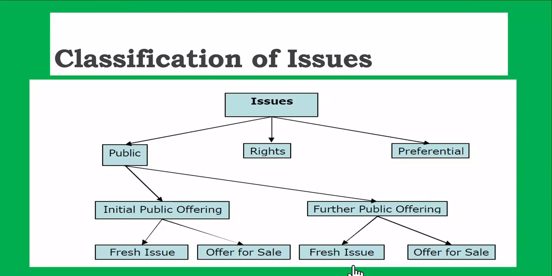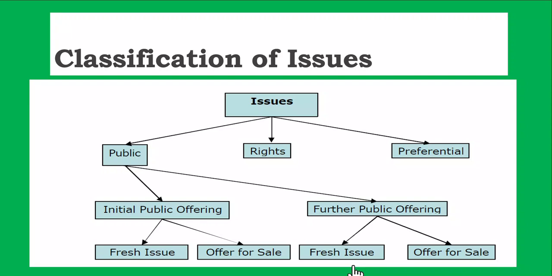So classification of issues. Now, a company can issue shares to the public, or it can give them to its existing shareholders, which is called the rights issue, or it can issue shares to certain people. Instead of issuing to the entire public, it can even offer shares to a few selected individuals. That's called the preferential issue, and we will understand more about all these issues going forward.